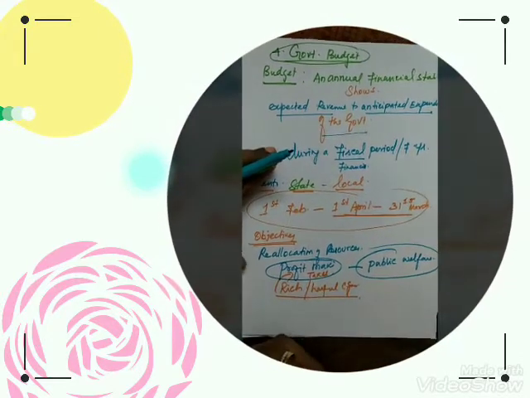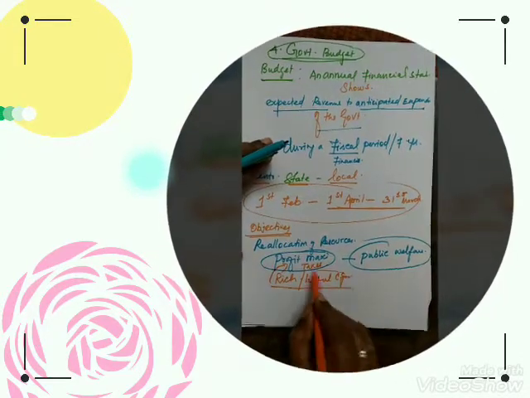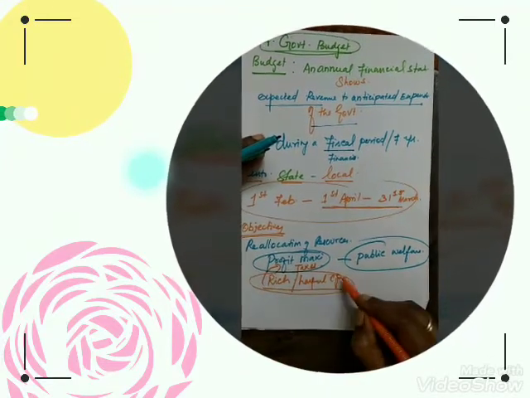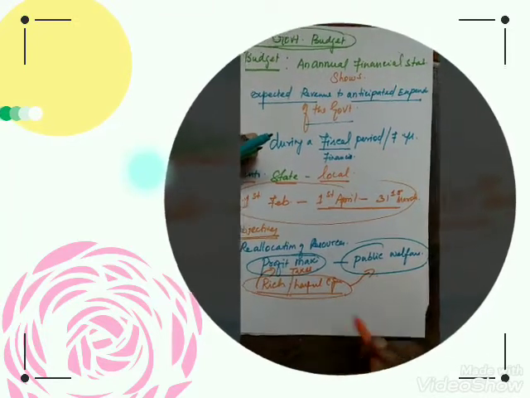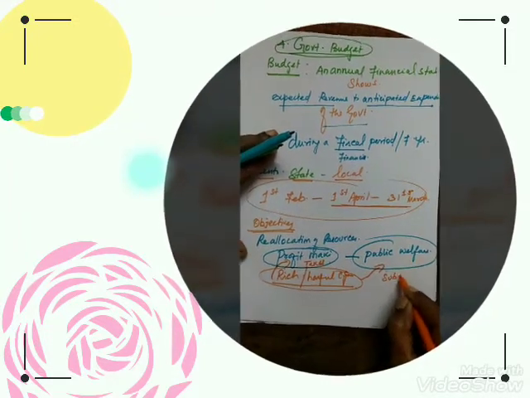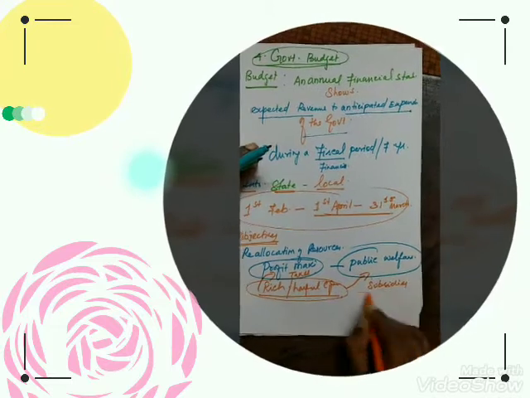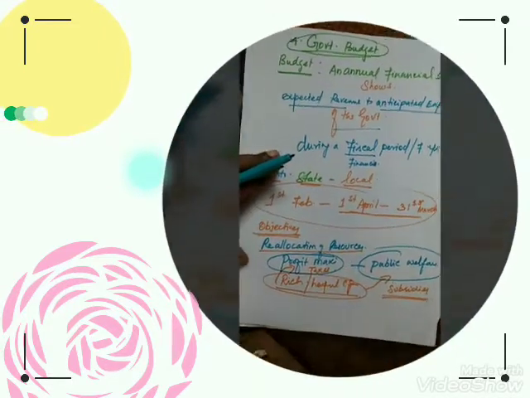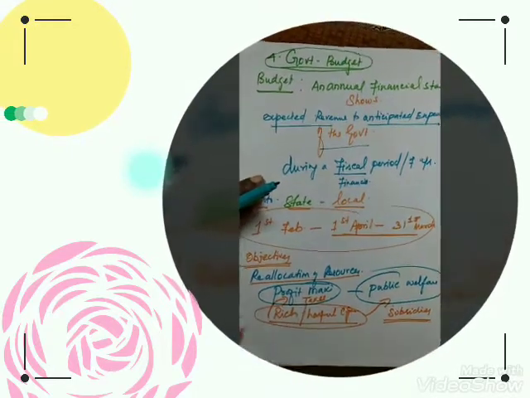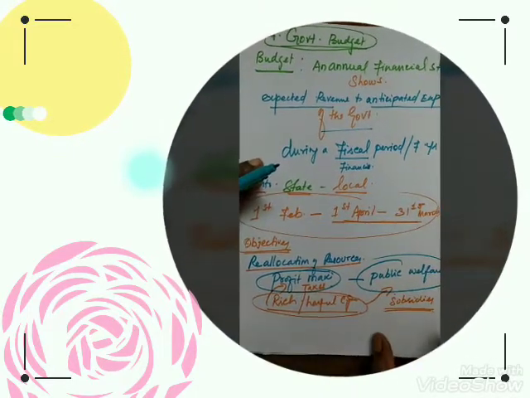The government will impose more taxes in this category, and this will be spent for the public welfare. That means subsidies will be given to the poor people. Okay, is it clear? So reallocation of resources, the taxes will be spent for the welfare of the public.